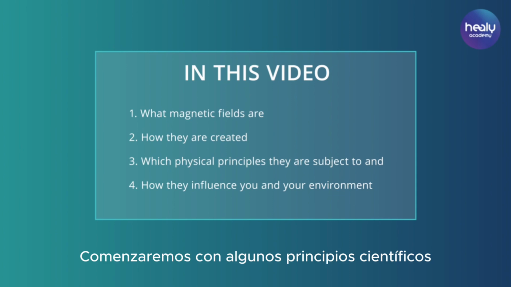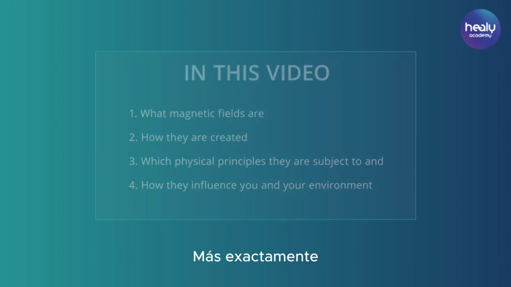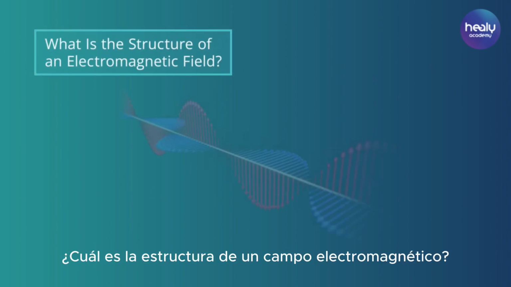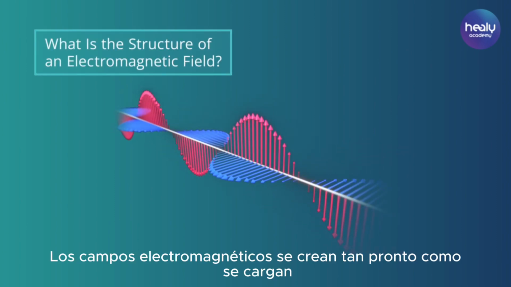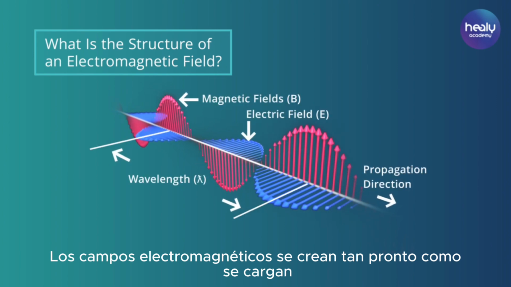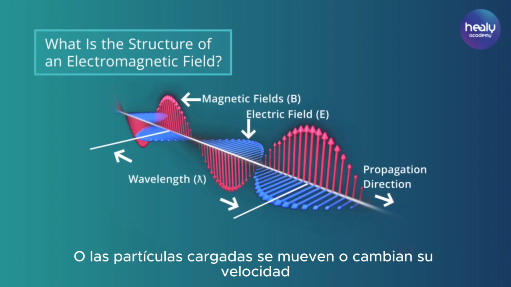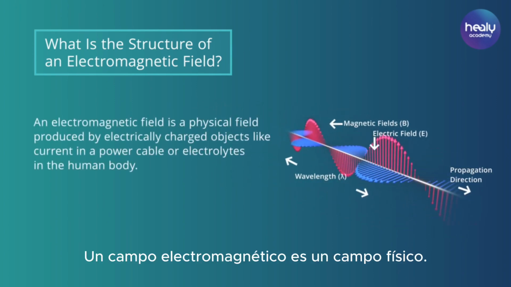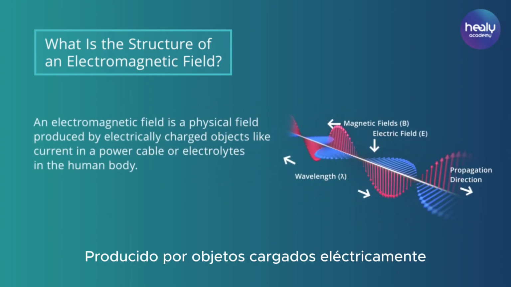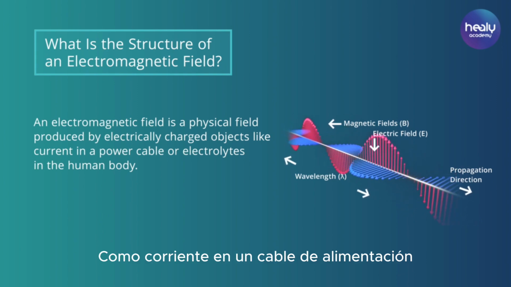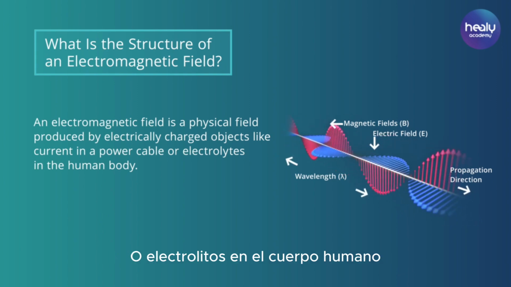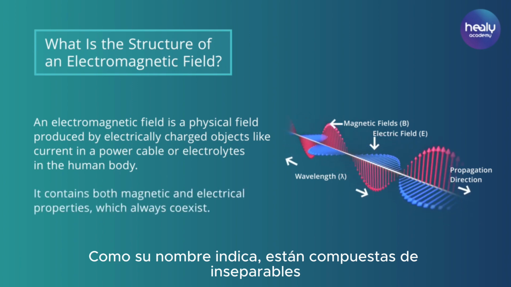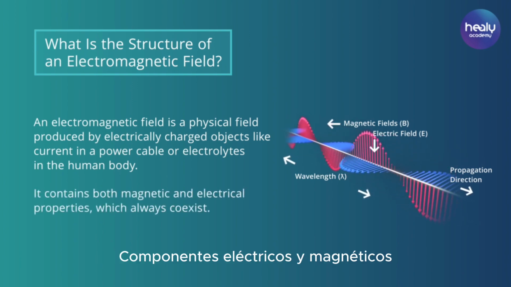We will start with some scientific principles, more precisely with the structure of electromagnetic fields. What is the structure of an electromagnetic field? Electromagnetic fields are created as soon as charges or charged particles move or change their velocity. So in other words, an electromagnetic field is a physical field produced by electrically charged objects, like current in a power cable or electrolytes in the human body. As the name suggests, they are composed of inseparable electrical and magnetic components.